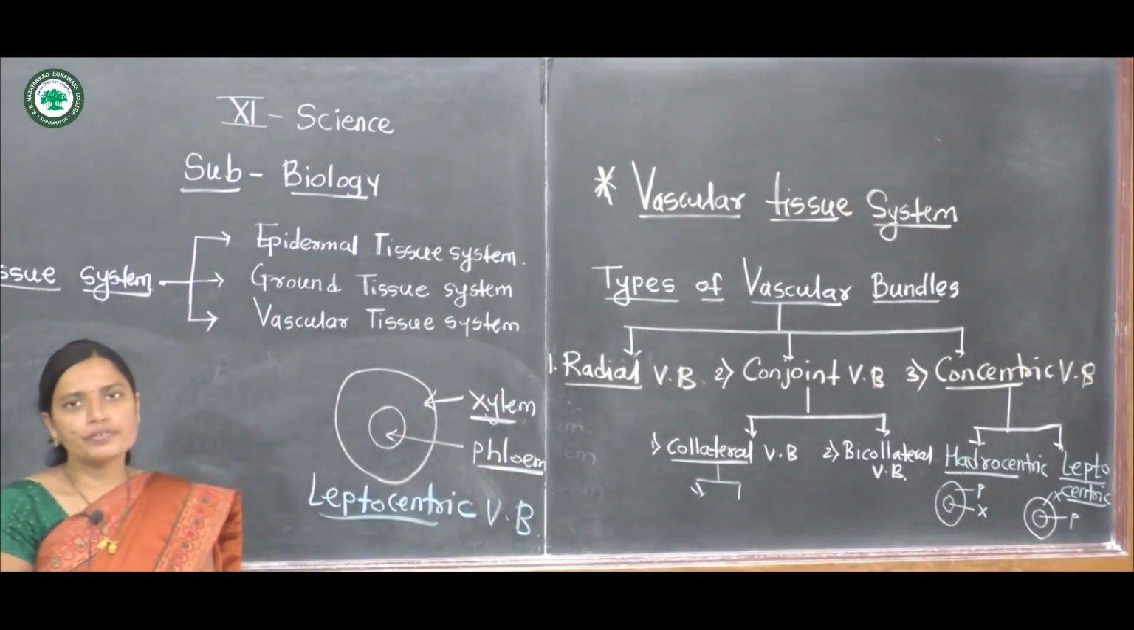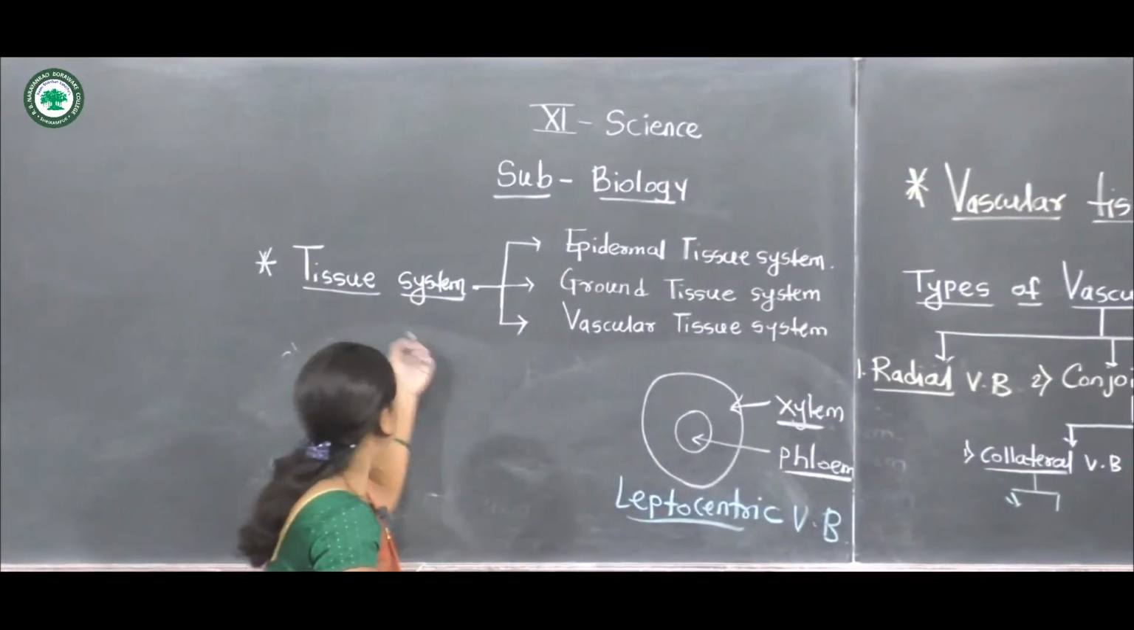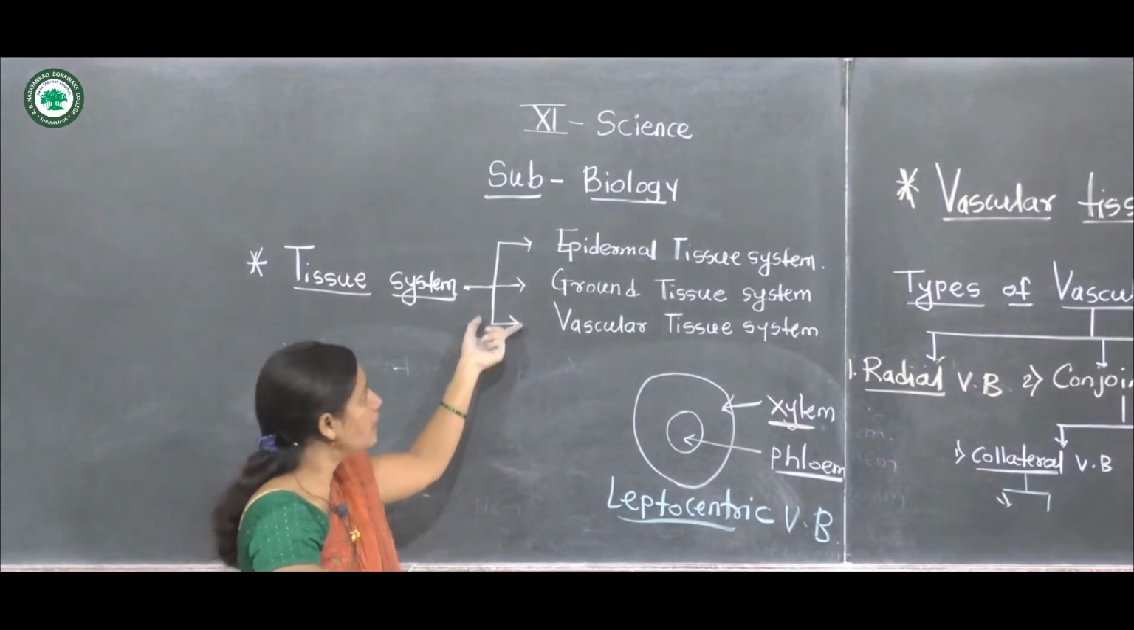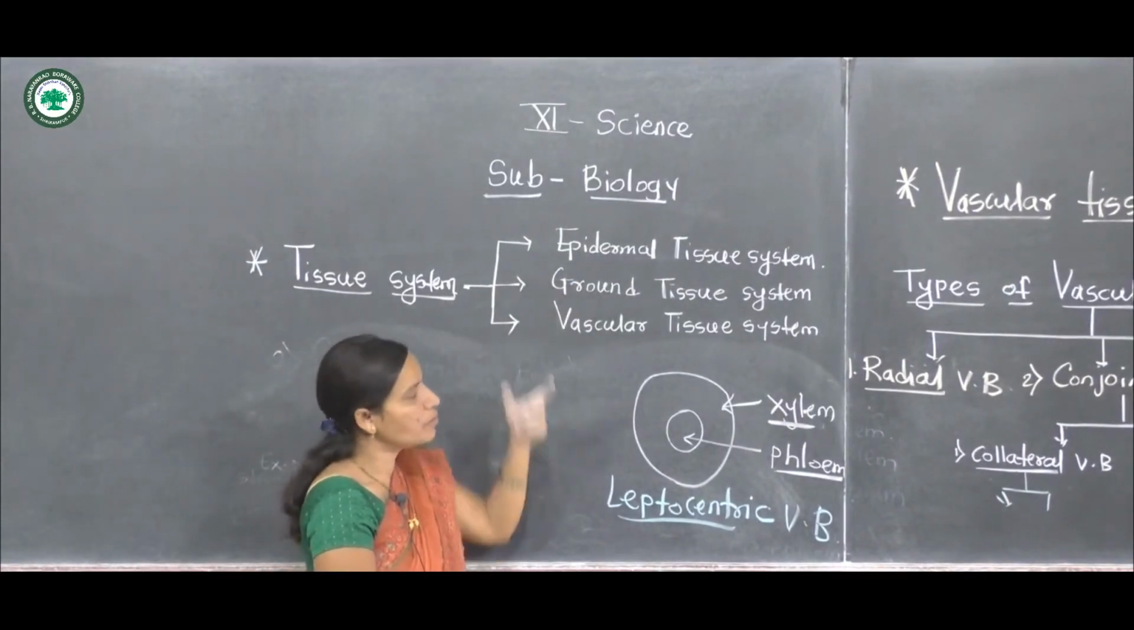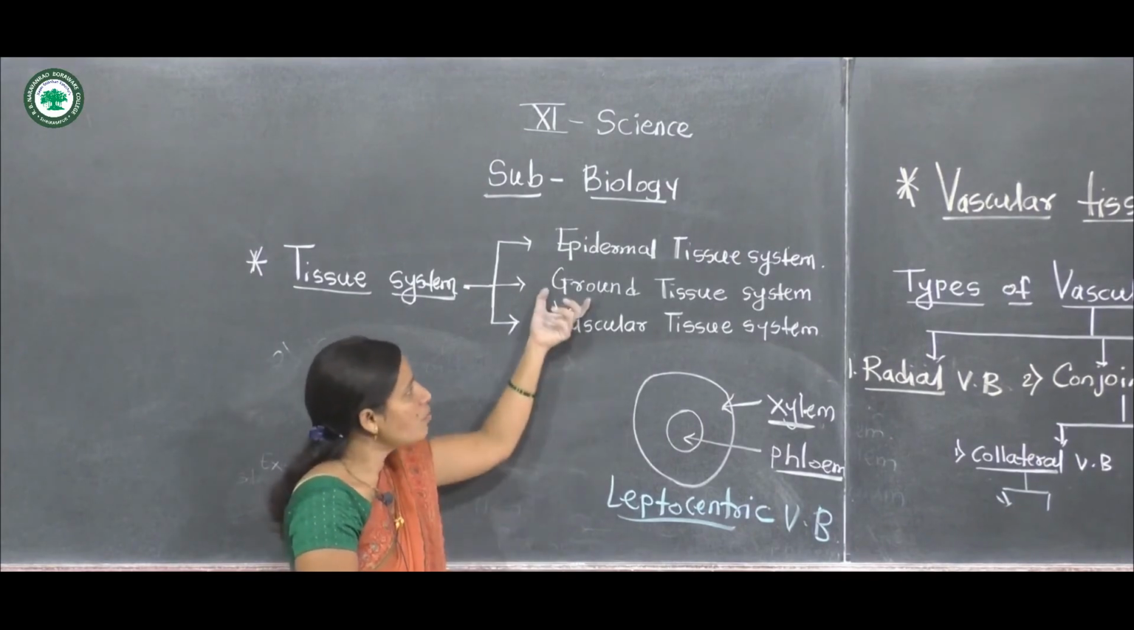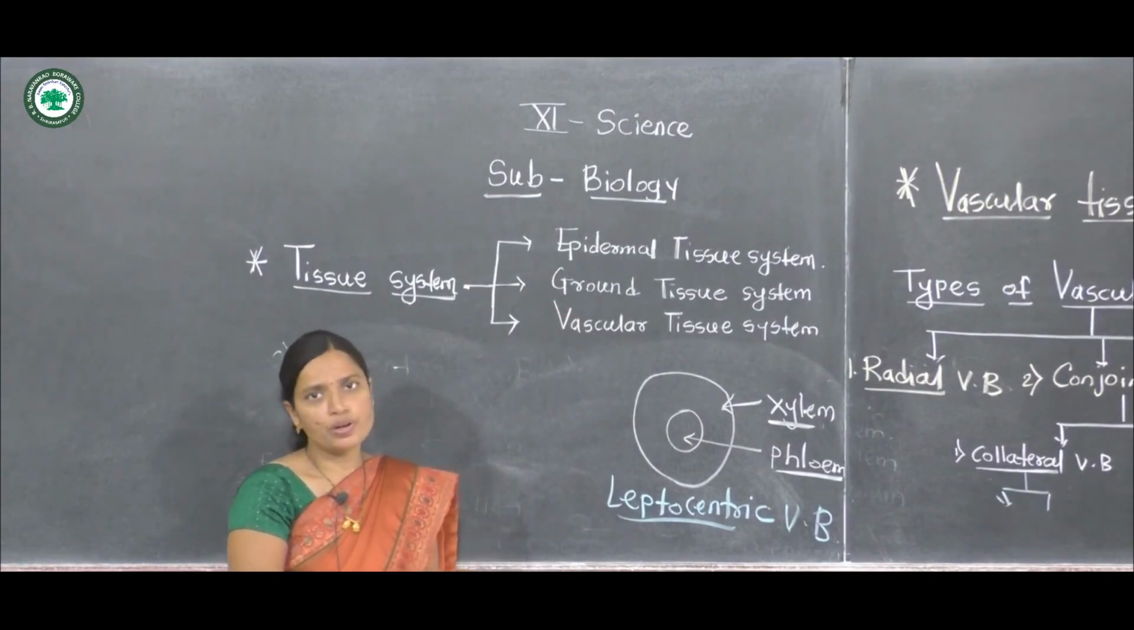Now in this video we shall discuss the tissue system. There are three types of tissue systems: epidermal tissue system, ground tissue system and vascular tissue system.